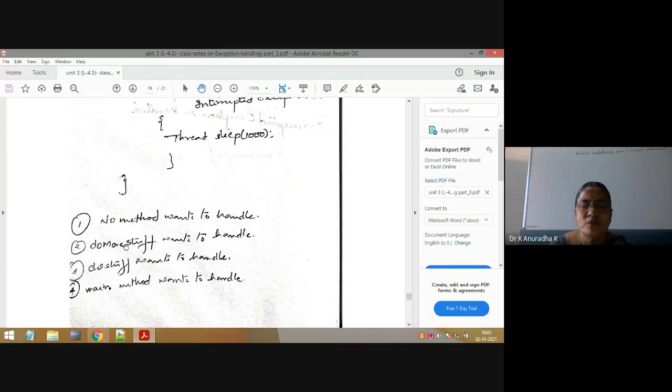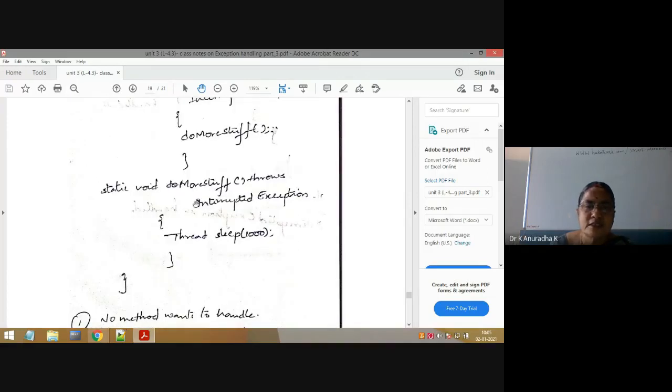Next, suppose doMoreStuff wants to handle. Then it can put a try block. For practice, write all 4 different types of programs. Put a try block for Thread.sleep and write the matching catch block here itself. Then no need to write throws. If you write throws also it is correct, but the priority will be given to the handling code. So again I am repeating, put Thread.sleep of 1000 in the try block and write the matching catch block. That is nothing but doMoreStuff handling by itself. Now this is the second program.